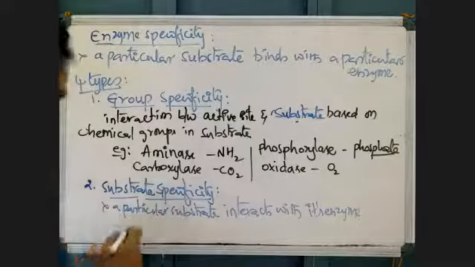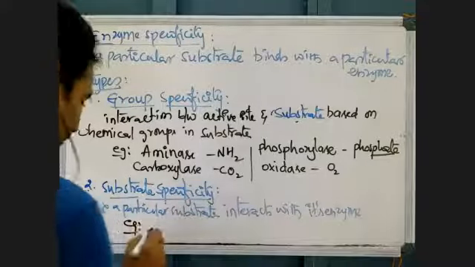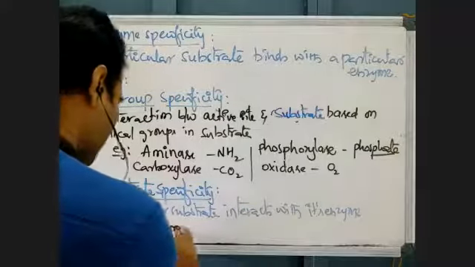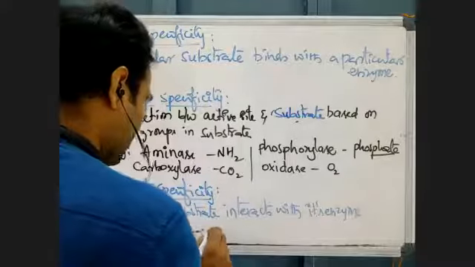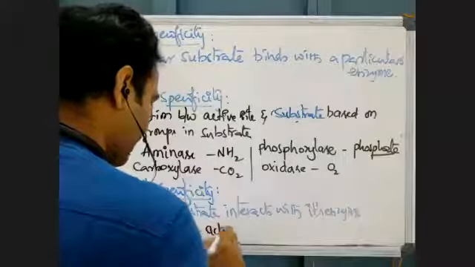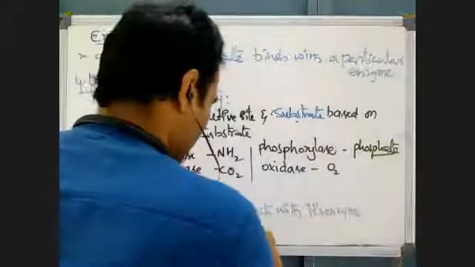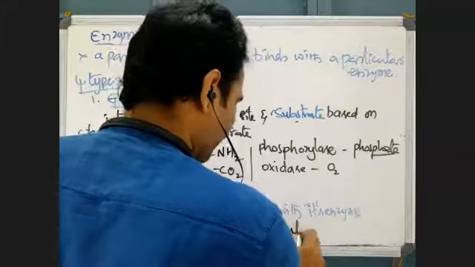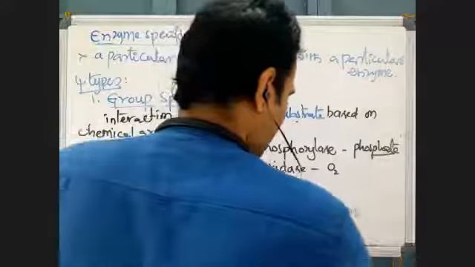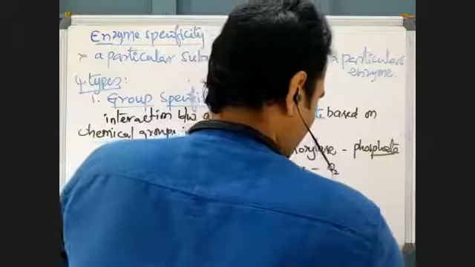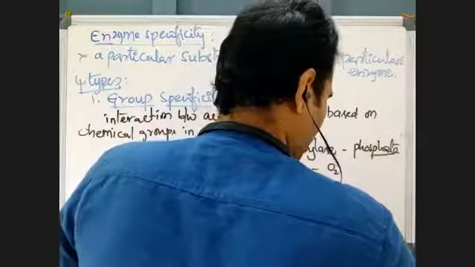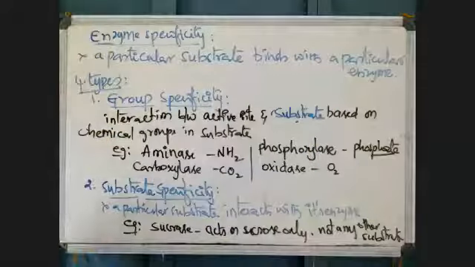Take an example so that you can understand very well. Sucrase will act on sucrose only, not any other substrates. No other substrate will be acted on by the sucrase enzyme.